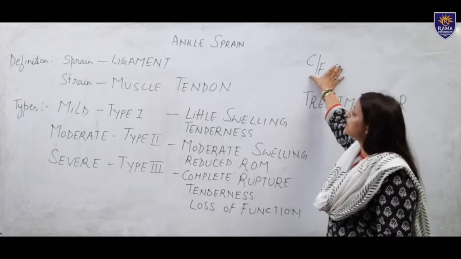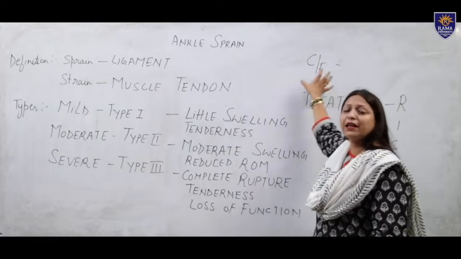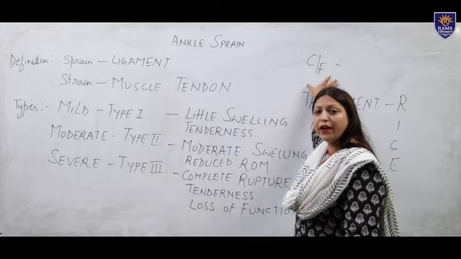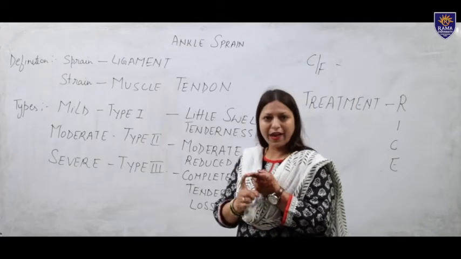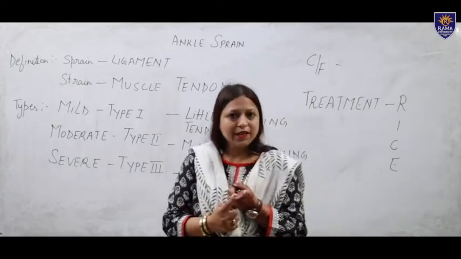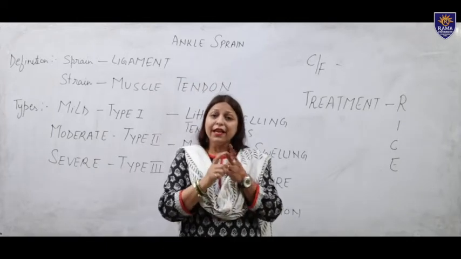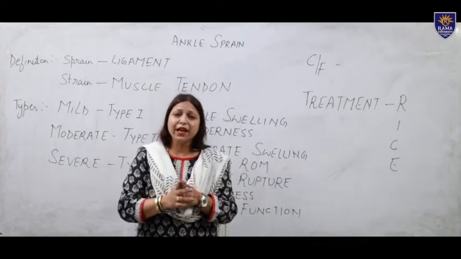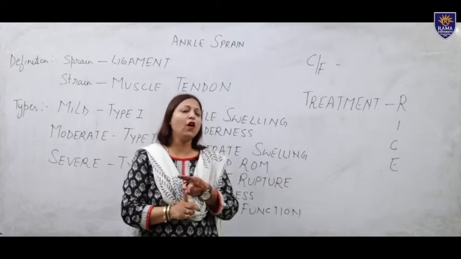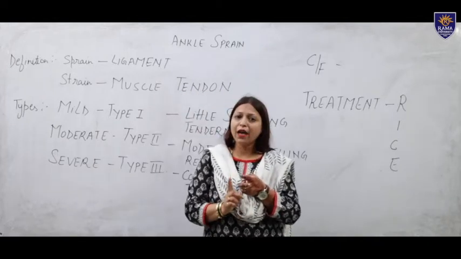Now we go to the clinical features. When an ankle sprain occurs, what clinical features are present in the ankle joint? Swelling, tenderness, reduced ROM, and loss of function. These features are present because of injury to the lateral ligament of the joint.